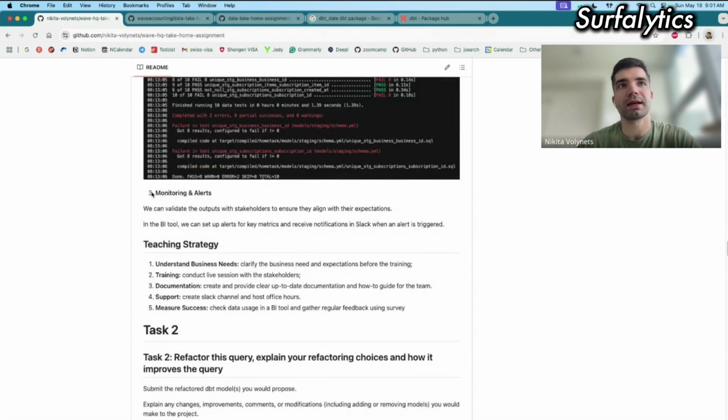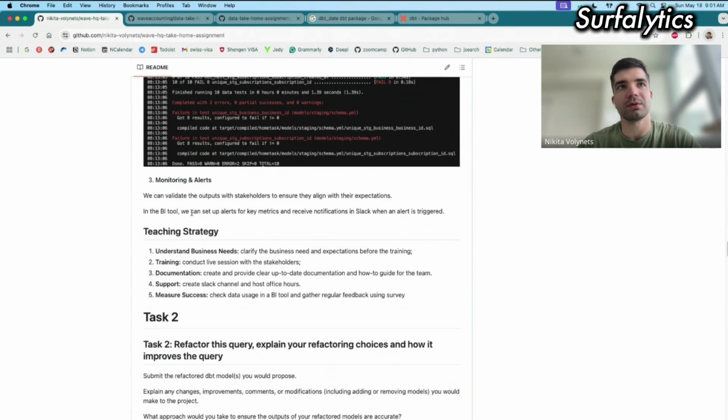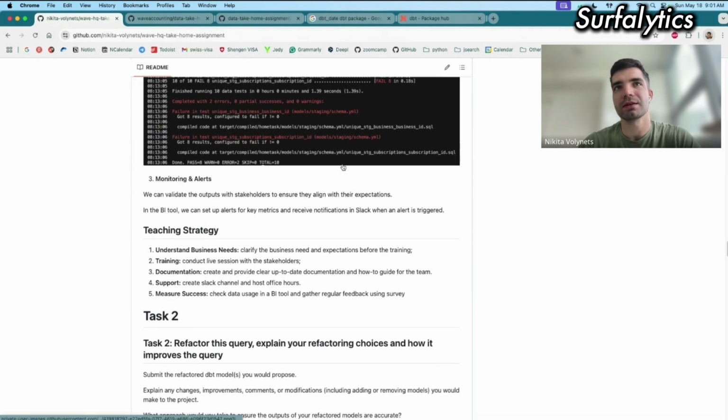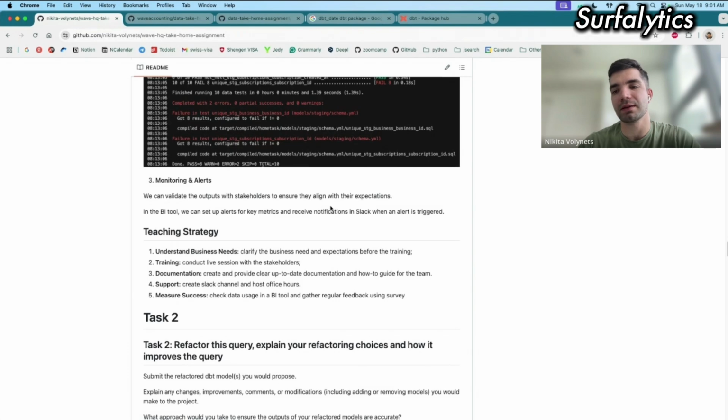Monitoring and alerts, I haven't created anything, but I just said that we can validate the outputs by implementing some notifications in Slack or alerts. So when we get failures of our tests or data contracts, we can create some settings to get notifications in Slack or some other corporate messengers that we use.